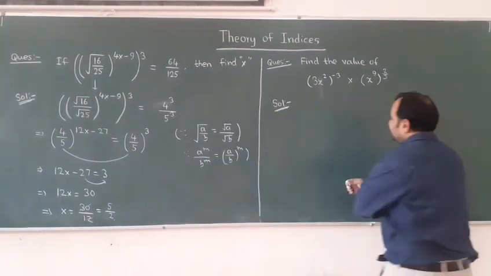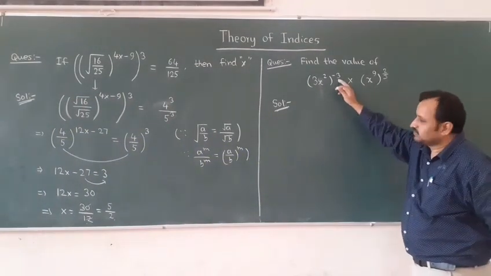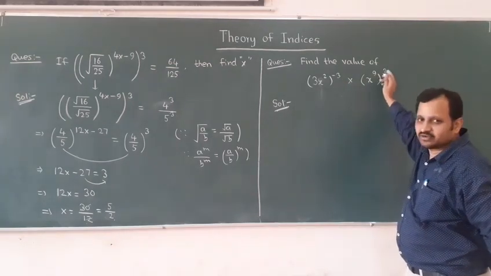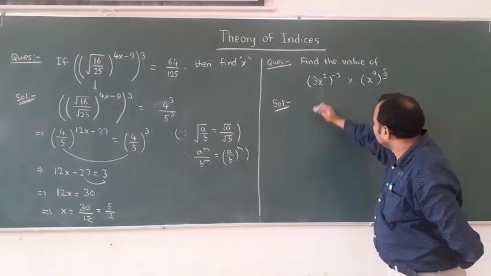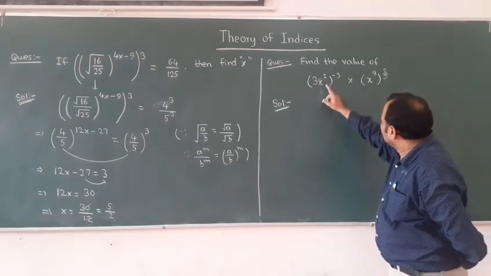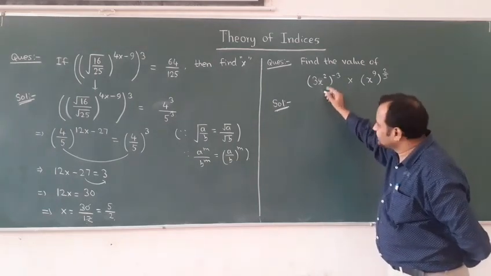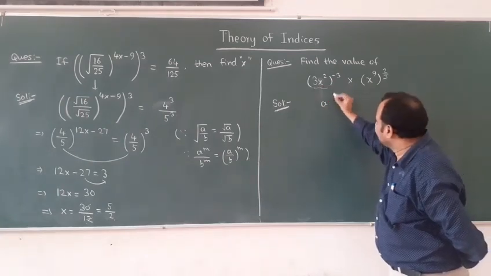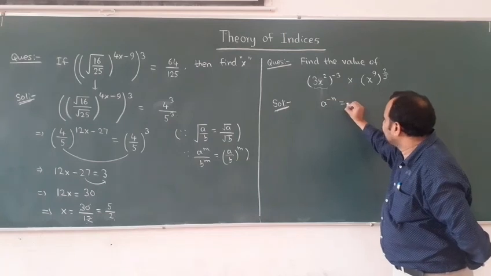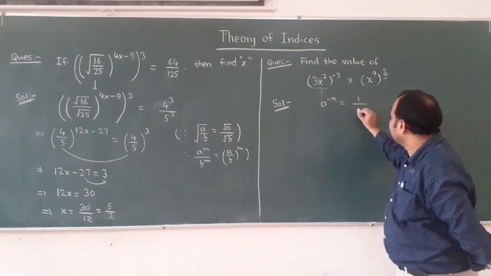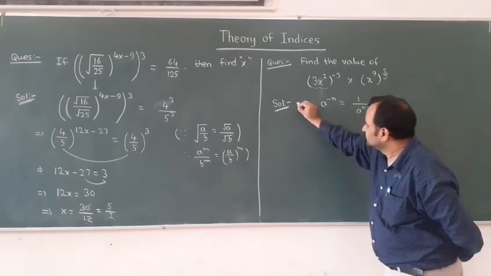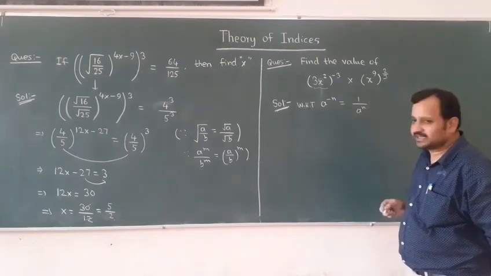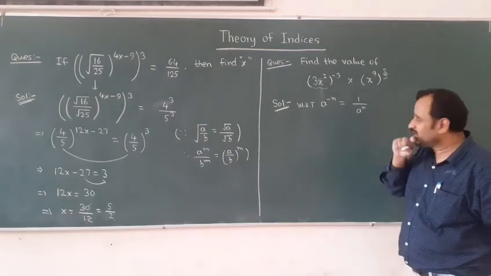Find the value of 3x square to whole power minus 3 into x to the power 9 to the power 2 by 3. Now see here. Now to get the answer, there is one result. A power, if I assume this to be a power minus n, we can write as 1 by a power n. We know this result or not. So we know that a power minus n is always equal to 1 by a power n.